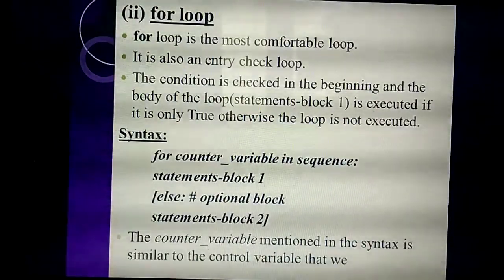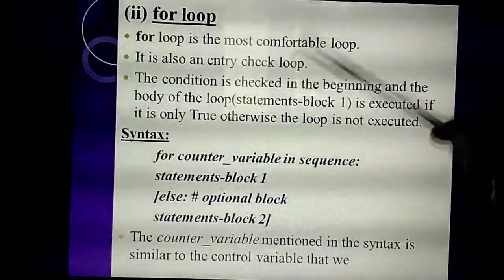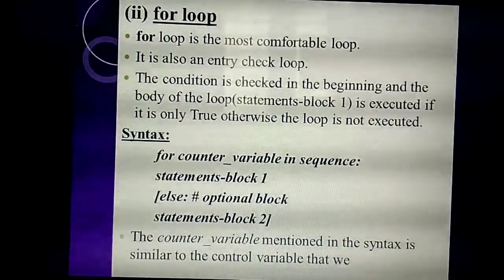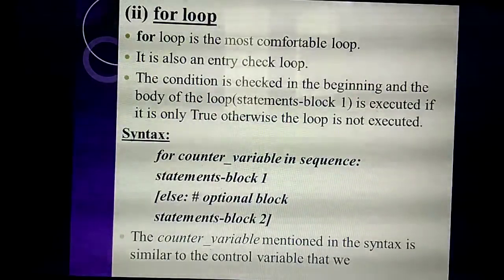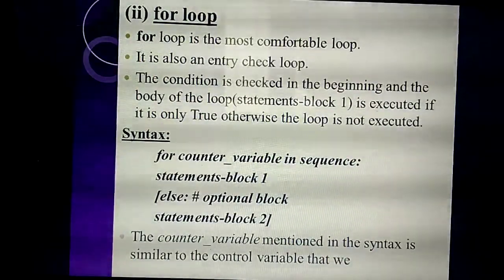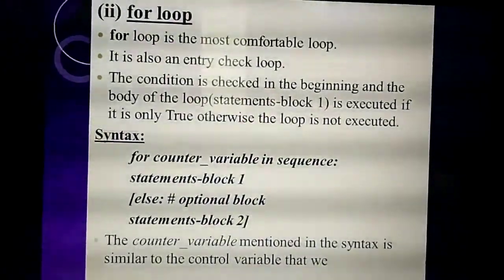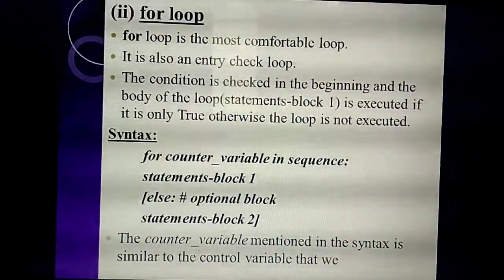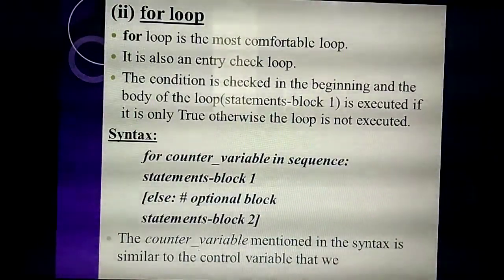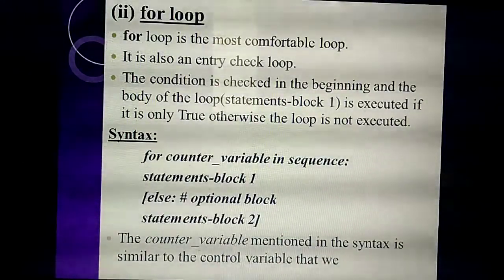Understand? So listen. Here, counter variable. What do you mean by counter variable? We have already studied this counter variable in your 11th standard C++ program. Counter variable is similar to, for example, for I equal to 0, I less than or equal to 5, I plus plus. That line we call the counter variable.